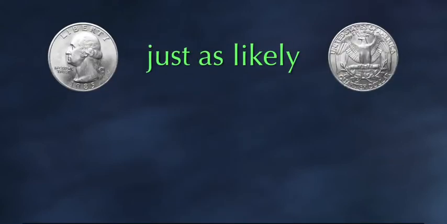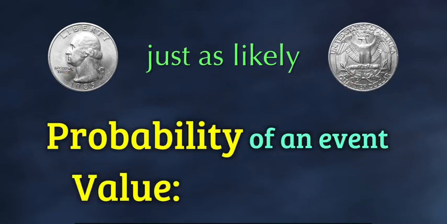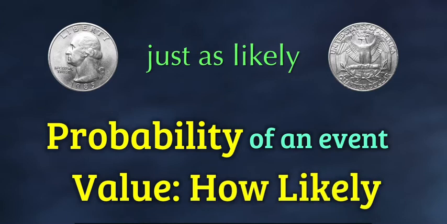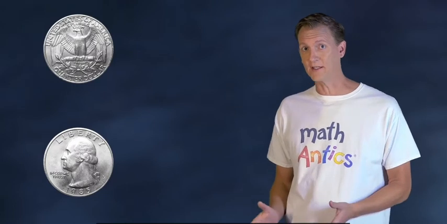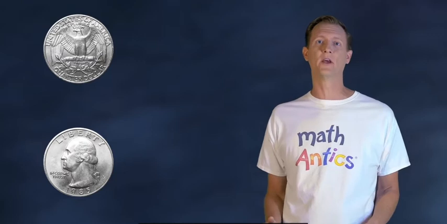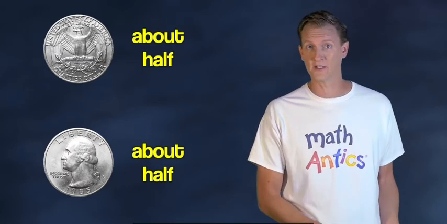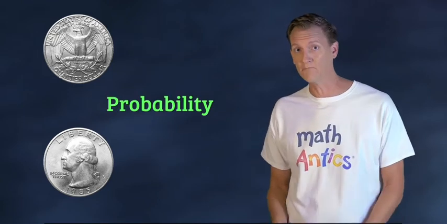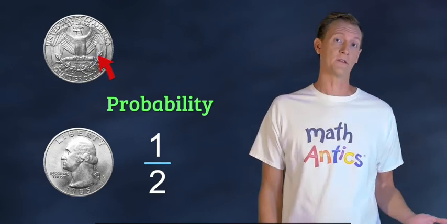But even though we don't know what each coin flip is going to be, we do know a few things about it. We know that with a fair coin toss, heads is just as likely to show up as tails. The probability of an event, like getting heads or getting tails, is a value that tells us how likely that event is to happen. With our coin toss, since each side is just as likely, and there's only 2 sides to a coin, if we flipped a coin a lot of times, we should expect that about half the flips will be heads and about half the flips will be tails. That means that the probability of flipping heads is the fraction 1/2, and the probability of flipping tails is also 1/2.